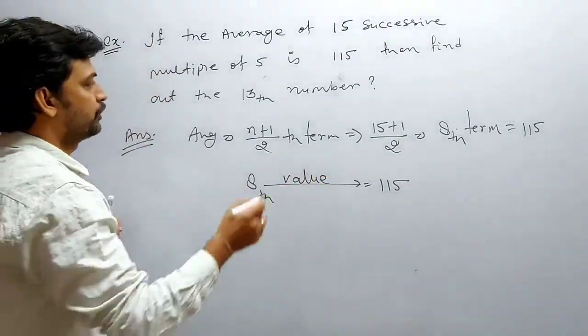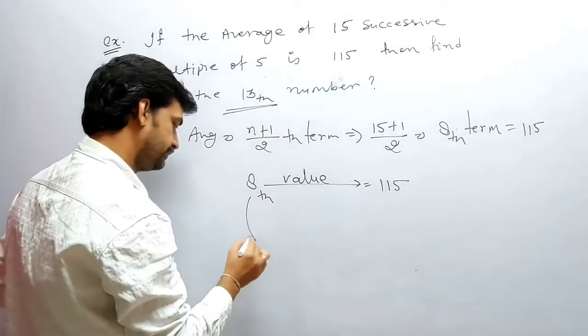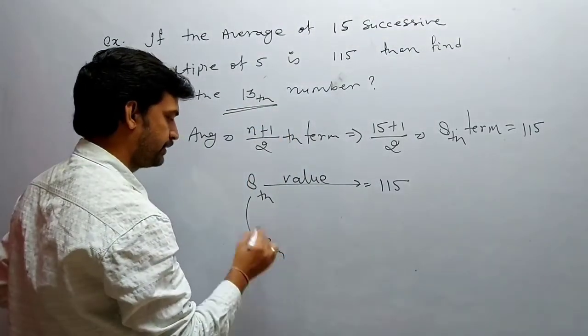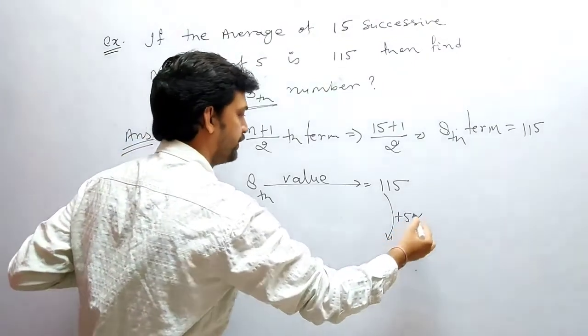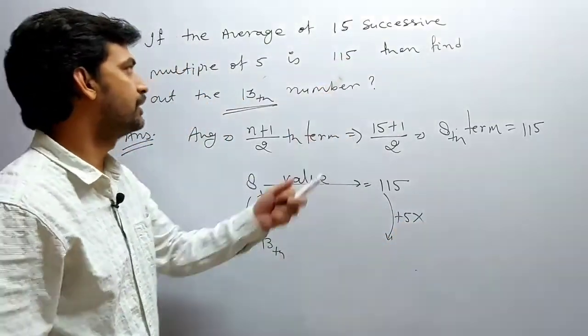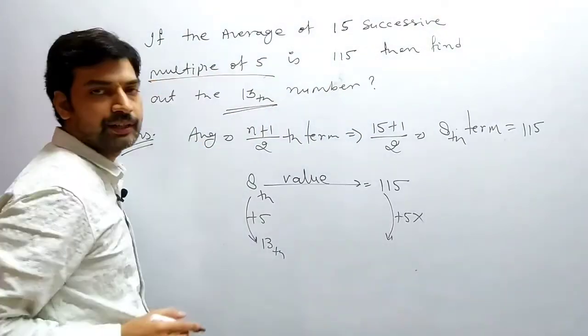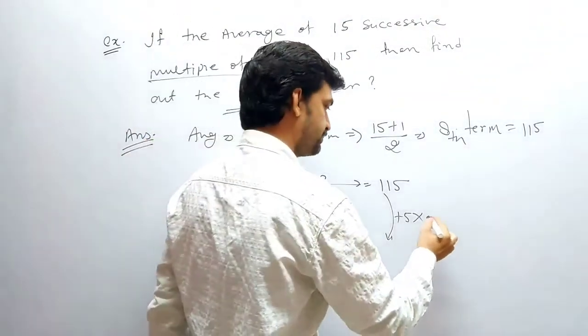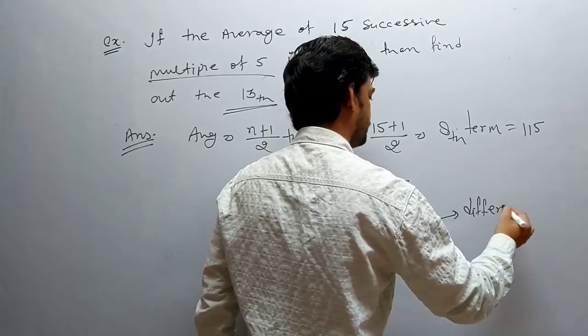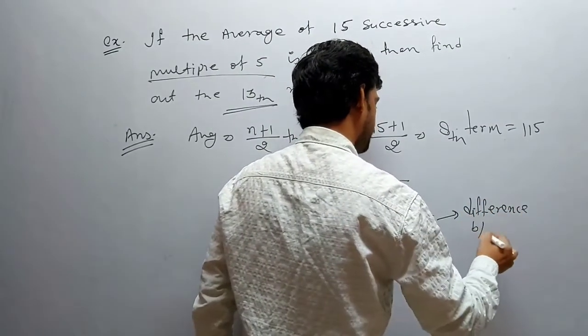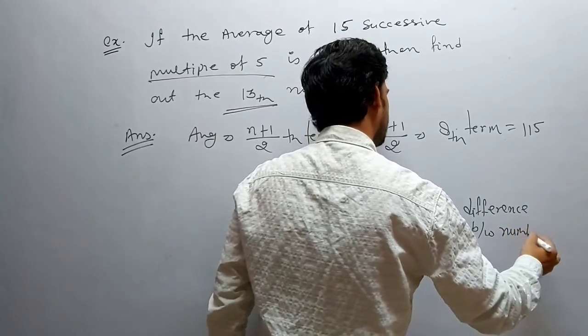Clear? What you need to find is the 13th one. That means 13th, plus 5 into. These numbers are multiples of 5. Multiples of 5 will have a difference of what? 5 itself. I'll write the difference between numbers.